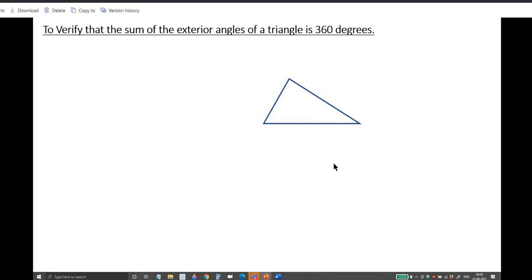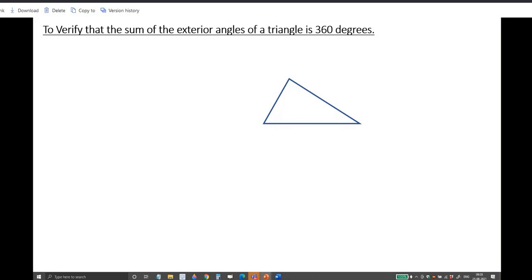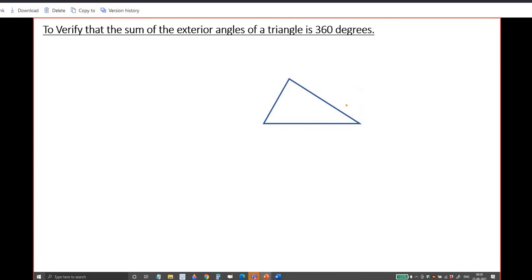What are the exterior angles? Interior angles, you know. You will say this is one interior angle. This is another interior angle. And this is another interior angle. 3 interior angles are there. Right? What are exterior angles? Sir, the exterior angles are the angles formed on the outside of the triangle. Do you mean to say this is the exterior angle?